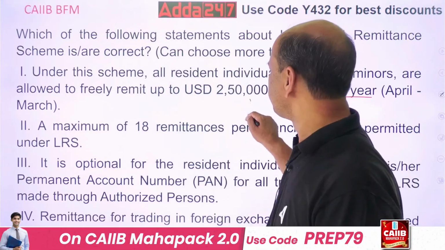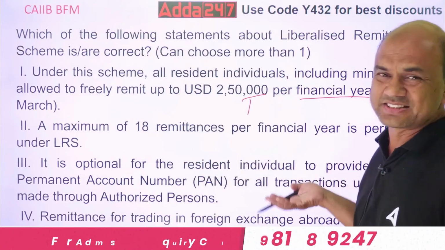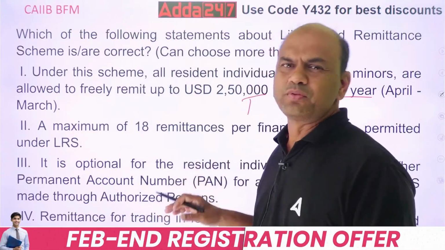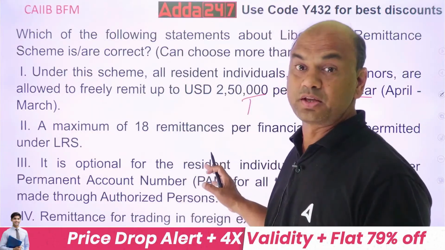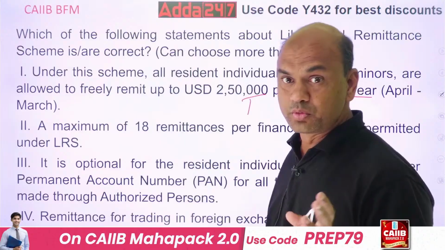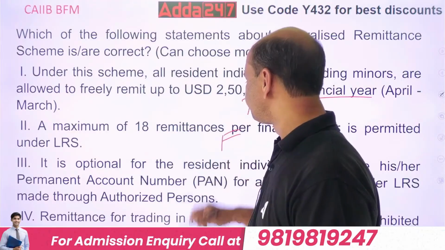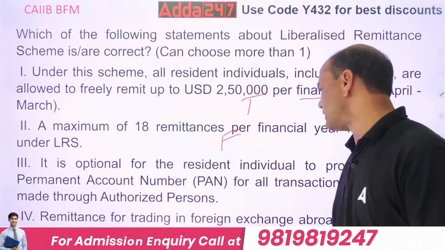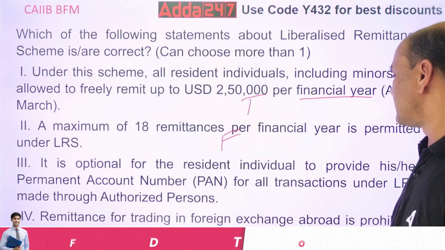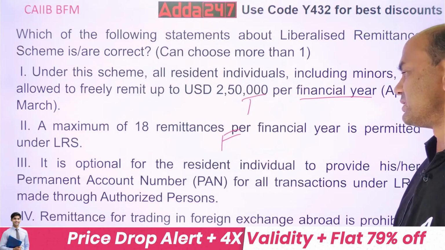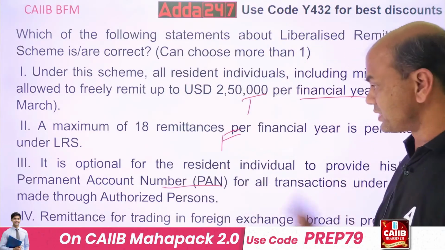True or false? True. A maximum of 18 remittances per financial year is permitted. What is this, 18? Forget any 18. If your amount is 2,50,000, you can do 1 lakh remittances, no worries, if you have legal proofs. When you do such huge transactions, you should have legal proofs. So this is false. It is optional for the resident individual to provide his or her permanent account number for all transactions under LRS made through an authorized person. Means it's optional. I may have a PAN number, I may not have a PAN number. Now this you have to think.